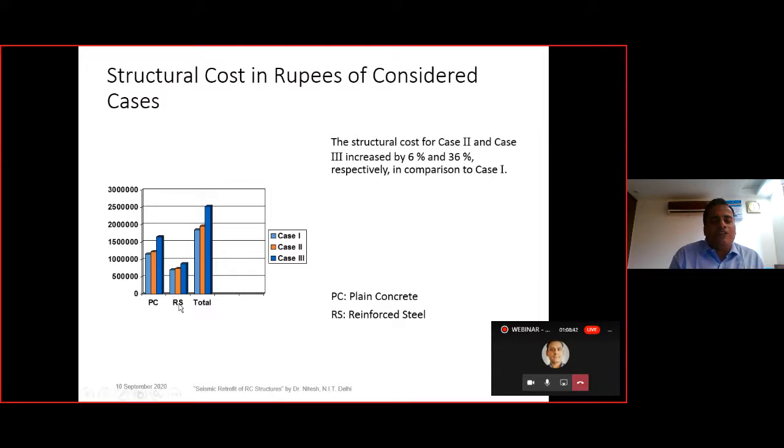Here the plain concrete and the reinforced steel is compared. In both the cases, it is observed that for case number 3 there is more requirement of the concrete and the steel, and the total sum is also more for case 3, that is the soft soil.